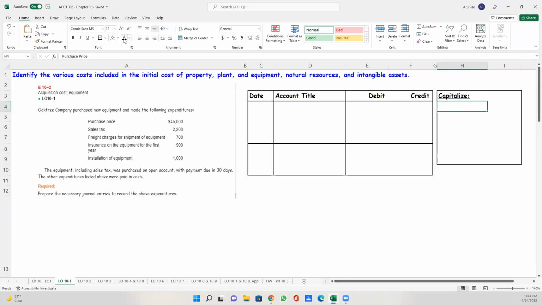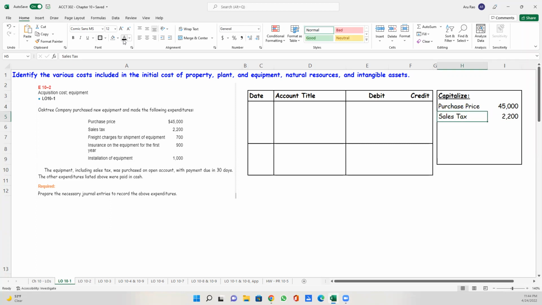to capitalize or not. Definitely the purchase price of $45,000, that needs to be capitalized. Now, the other four items given, we need to look through them and see. So a simple thing to look at is, would I have incurred that expenditure had I not bought this equipment? Sales tax. If I had not bought the equipment, I would not have paid for it. The only reason I incurred it is because I bought the equipment. Therefore, I included the $2,200.